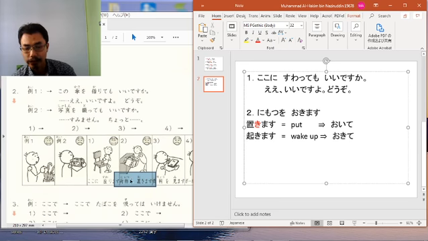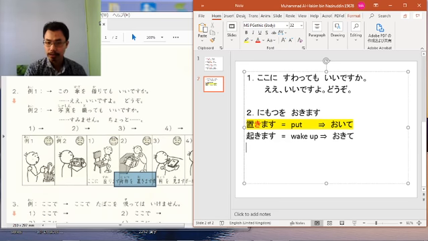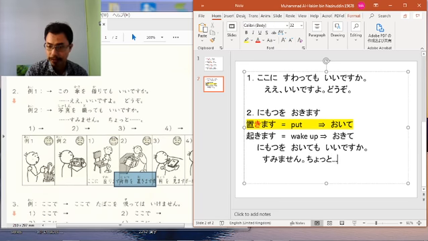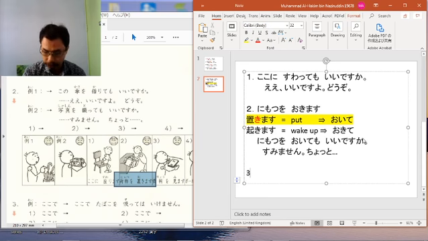So here obviously it's not about wake up, you are putting the luggage, meaning you are using this one. So here the answer for how to ask permission is: nimotsu o oite mo ii desu ka? And then you can see the reaction is not smiling, meaning disagree. Sumimasen, chotto. Alright, so this is for number 2. Be careful.